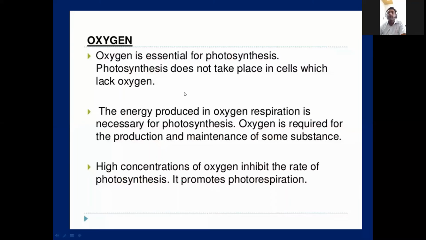That is very important. Now another factor is oxygen. Oxygen is essential for photosynthesis. Why? Because when oxygen is present, respiration runs. Already it is there in the respiration equation.